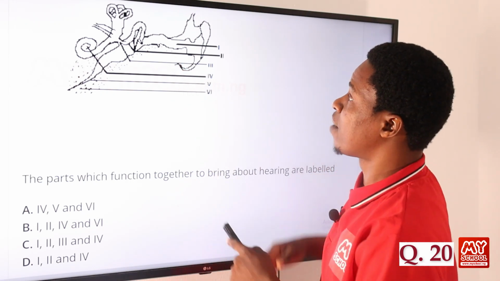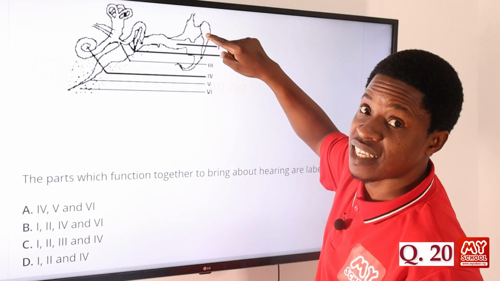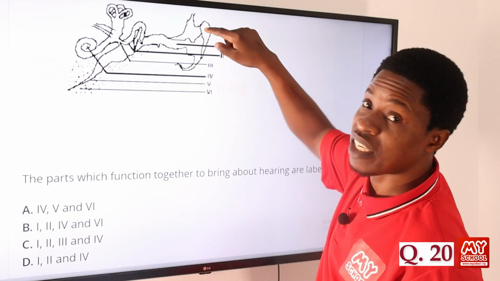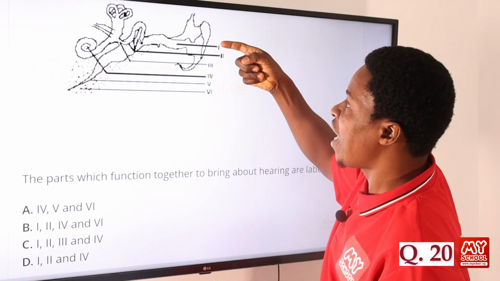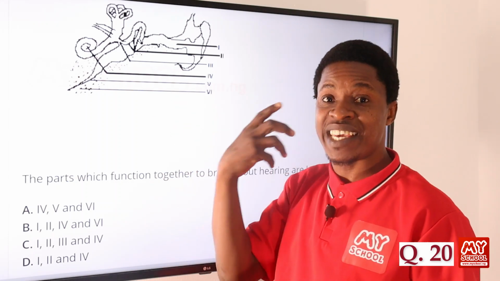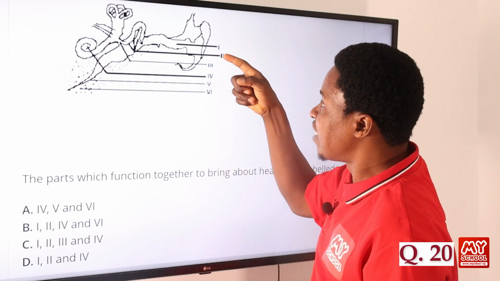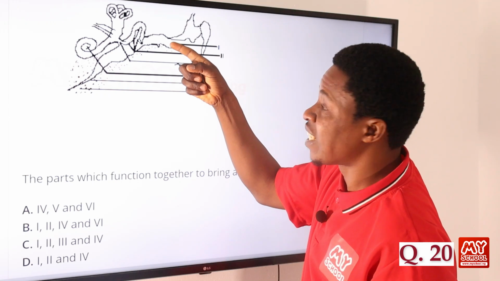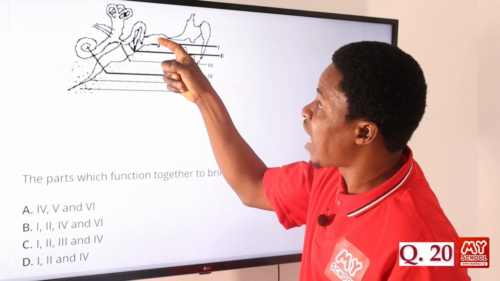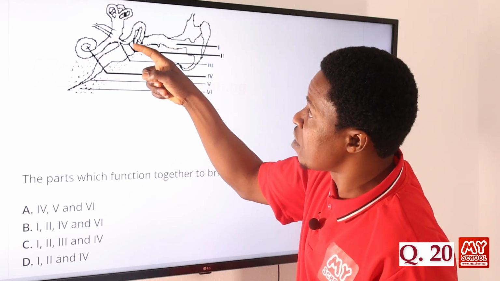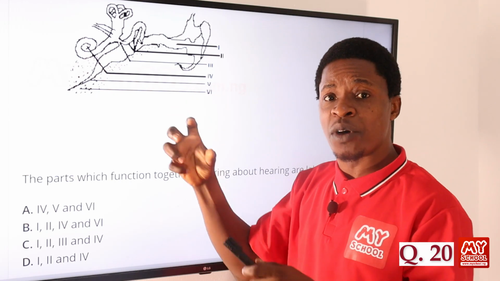So if you look at this diagram, this is the ear, the outer part of the ear. We call it the pinna, the outer part that you can touch. The sound will enter through there first. As I'm speaking now, you can hear me because the sound gets in through the outer part of the ear, and then it goes through the ear canal. This is the canal. As the sound gets here, the vibration will hit the eardrum. Once it hits, the eardrum will vibrate.